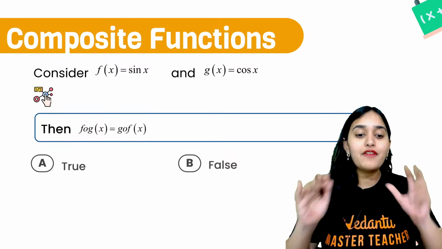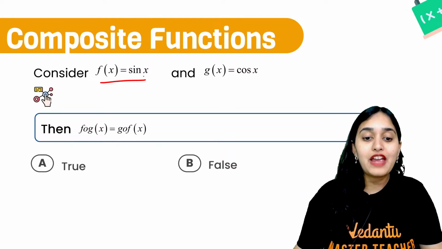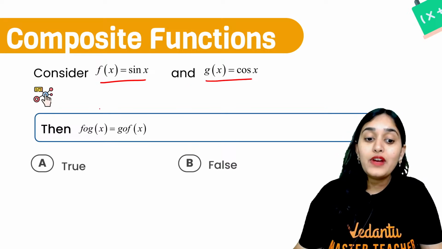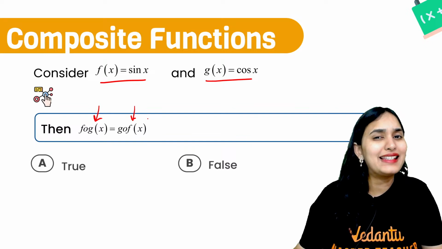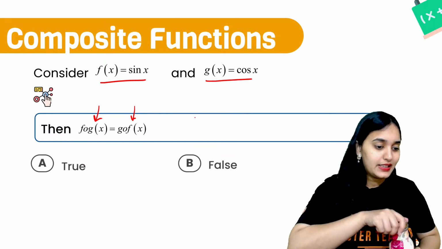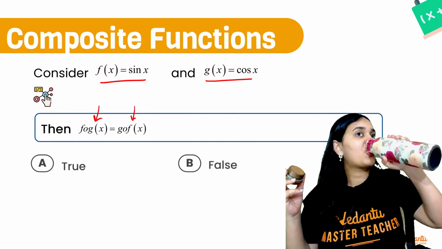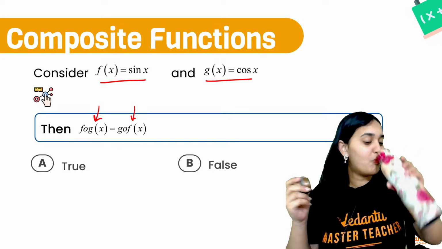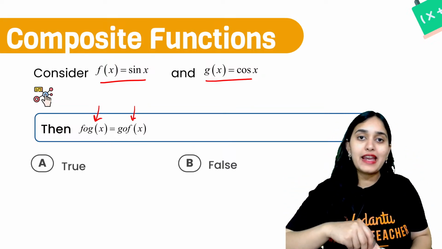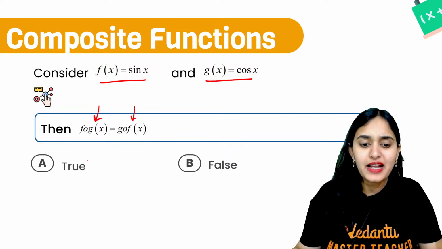Okay, now I have a very simple question for you. Come on, quickly answer. If my function f(x) is sin x and my function g(x) is cos x, will fog(x) and gof(x) be the same? Will they be equal? Yes or no? True or false? Let's find out.